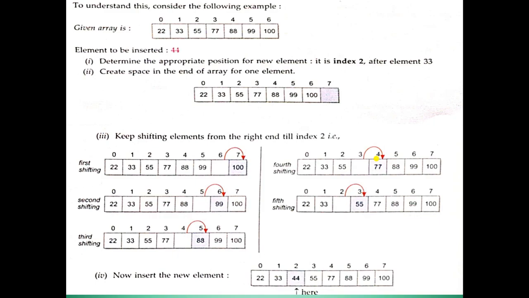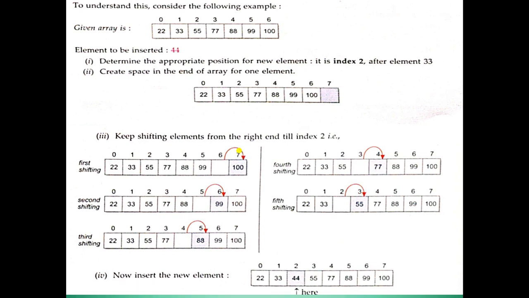So to understand, this is the example. The element to be inserted is 44. You want to insert 44 at position 2. So first you need to make space. You have to create a new space.